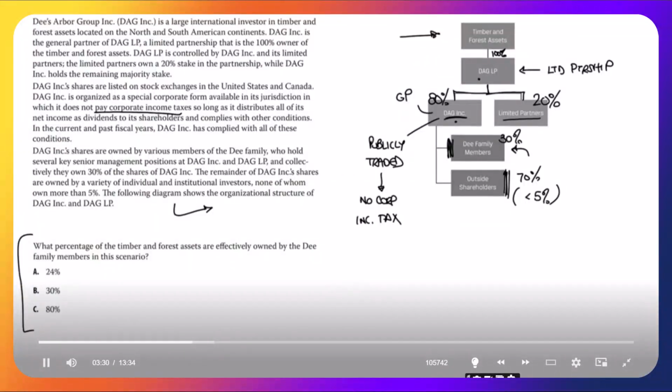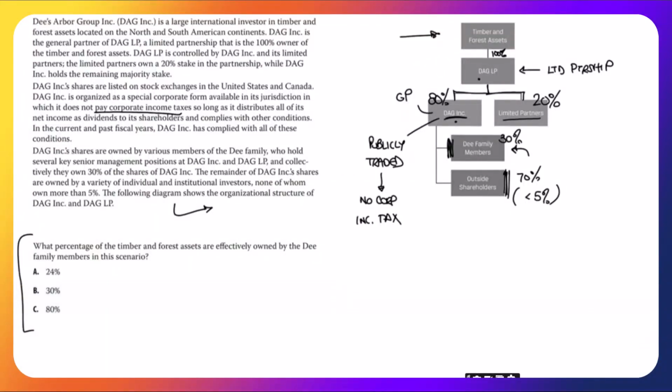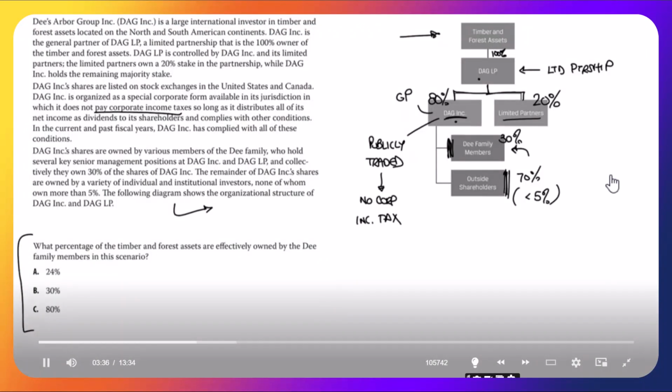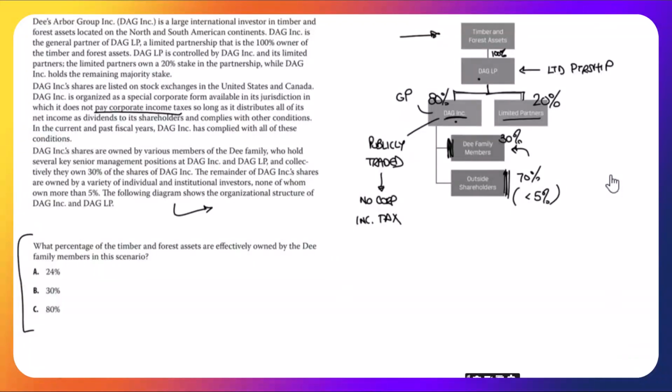So back to the original question, what percentage of the timber and forest assets are effectively owned by the D family members in this scenario? Here are the D family members. Let's trace it through. They own 30% of DAG Inc. DAG Inc. owns 80% of the limited partnership, which owns 100% of the timber and forest assets.